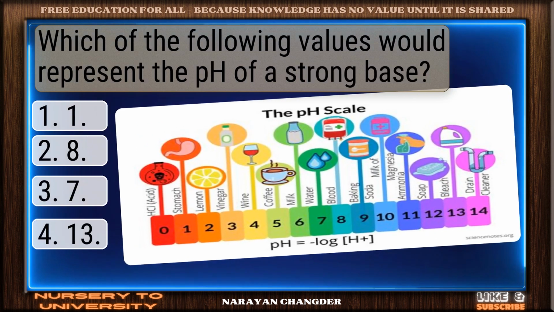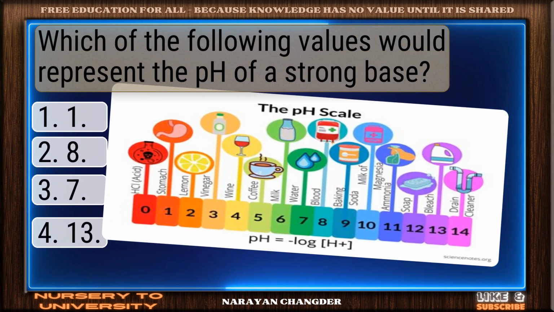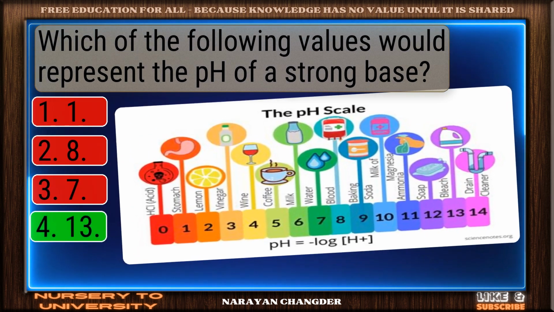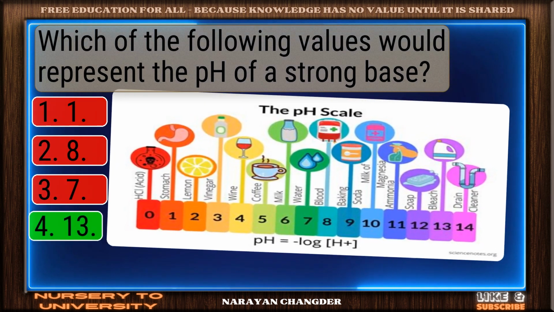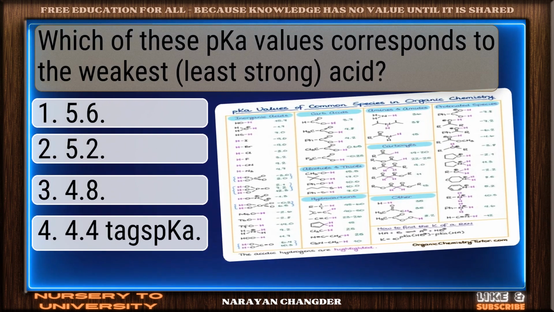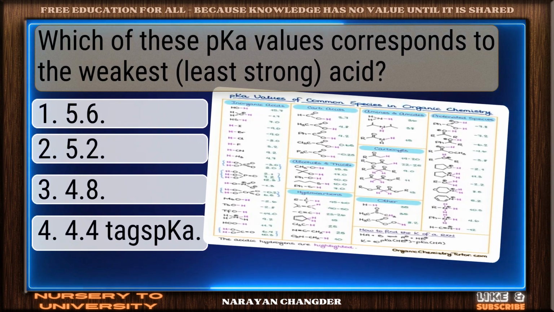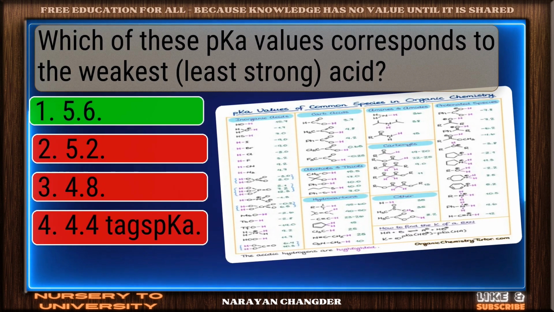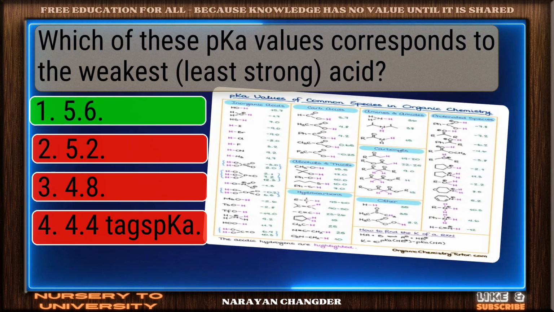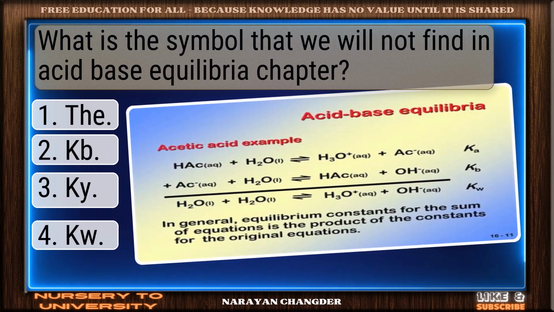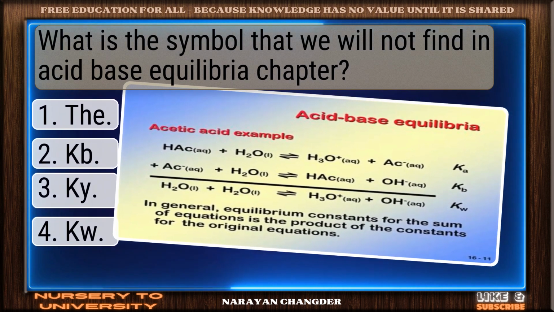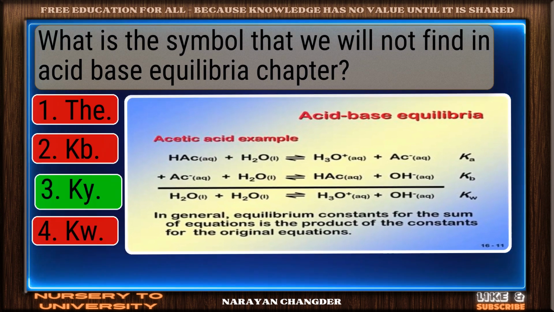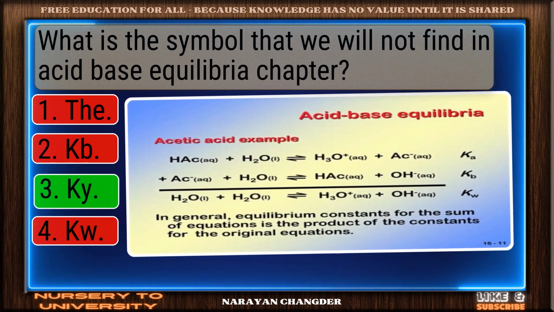Which of the following values would represent the pH of a strong base? Sharp thinking. 13 is the right choice. Which of these pKa values corresponds to the weakest acid? Well done. 5.6 is the right choice. What is the symbol that we will not find in the acid-base equilibria chapter? Right again. Chi is a valid answer.